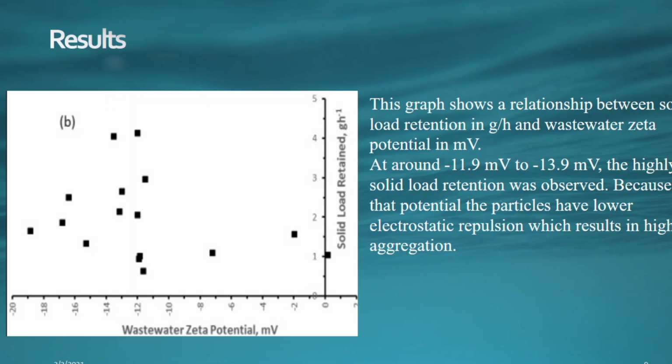This graph shows a relationship between the wastewater zeta potential and the solids retention. The surface charge of the wastewater was measured using the zeta potential to determine the influence on the solids retention in the filter. At around minus 11.9 to minus 13.9 millivolt, the high solids retention was observed. It may be because at this potential the particles have lower electrostatic repulsion, which results in higher aggregation.